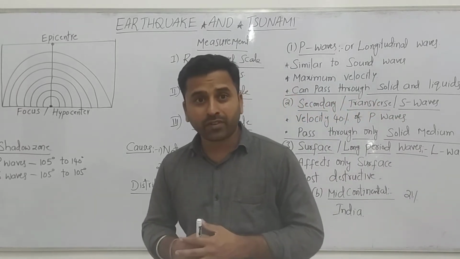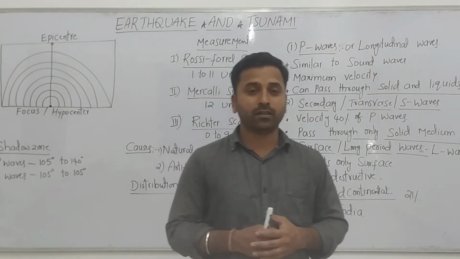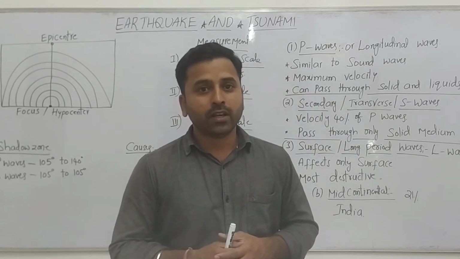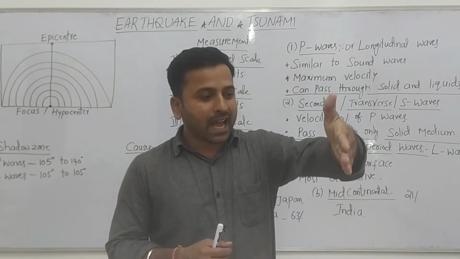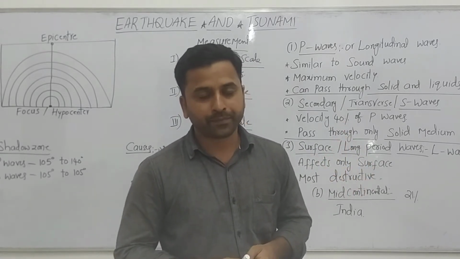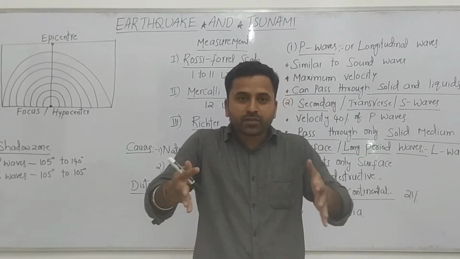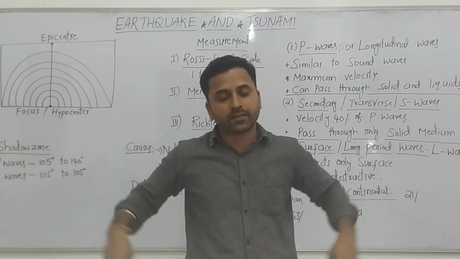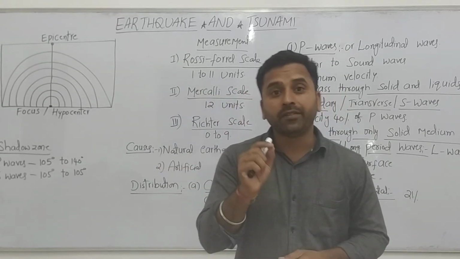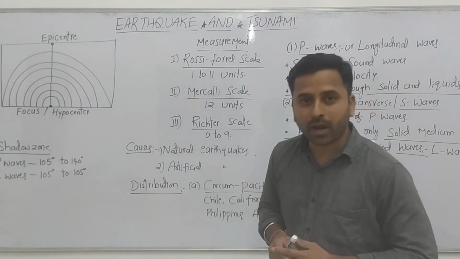And the best example we can take is the Koyna dam incident that happened in Maharashtra. Whenever the dam is filled beyond its capacity, automatically vibrations are created in the neighboring areas. So it causes an earthquake. This is an artificial earthquake. The Koyna dam incident happened in Maharashtra.